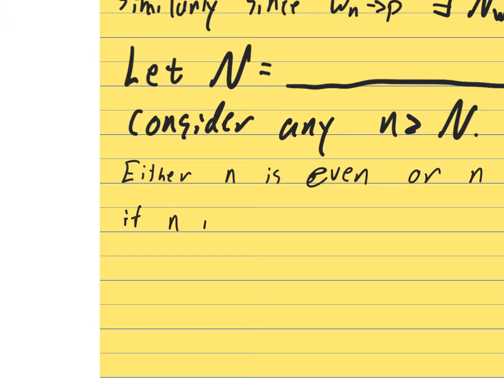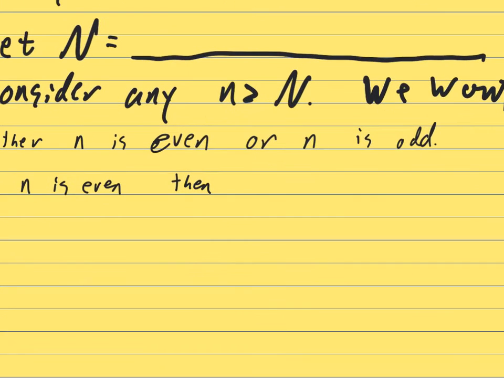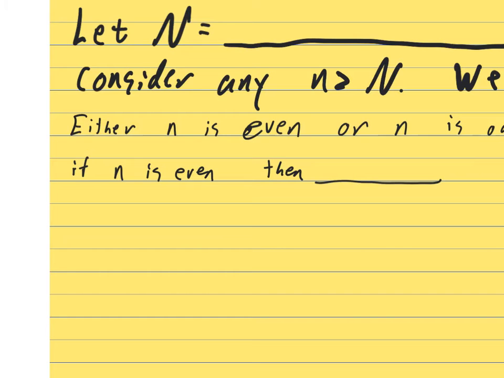If n is even, I'm going to give myself space right here to figure out some analysis that I'll need to do. Then the absolute value of z_n minus p, the thing that I want to show is small, is equal to, in the case that n is even, z_n is x_{n/2} minus p.